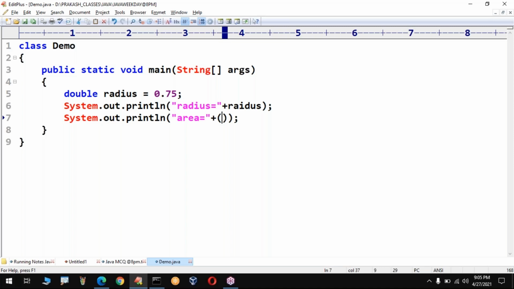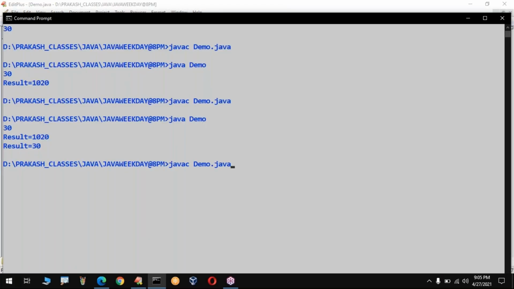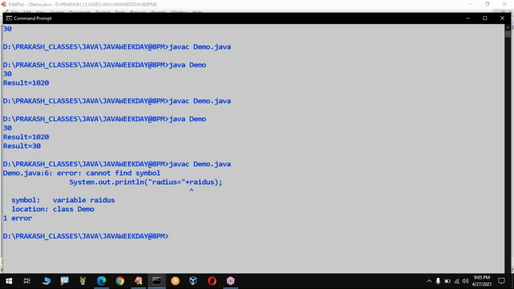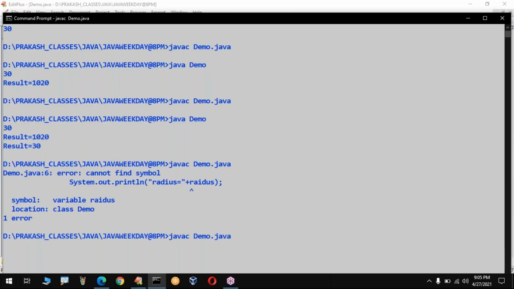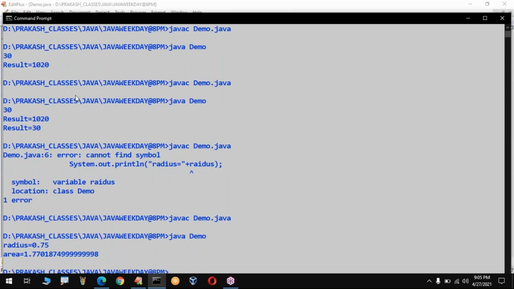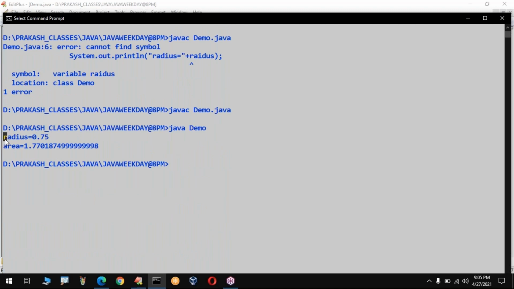Yes, pi r square. So here, sir, I don't know the pi value, 3.147 into radius, radius again into radius. Yes, perfect. Now we will run javac Demo.java. Just a minute, something went wrong. What is that? Radius is not there. Radius. So here we got radius is equal to 0.75, area is equal to something.